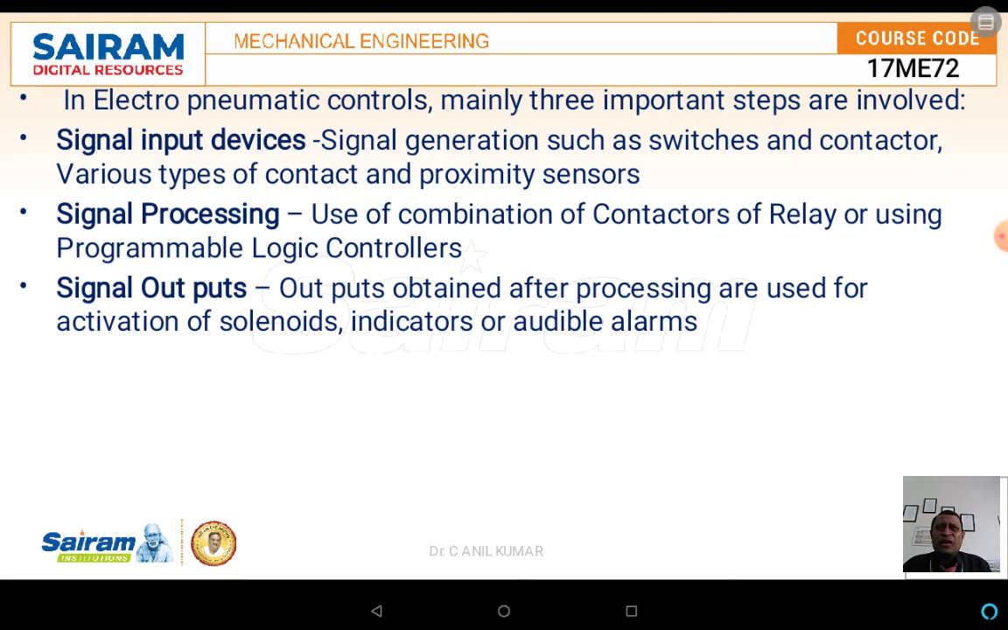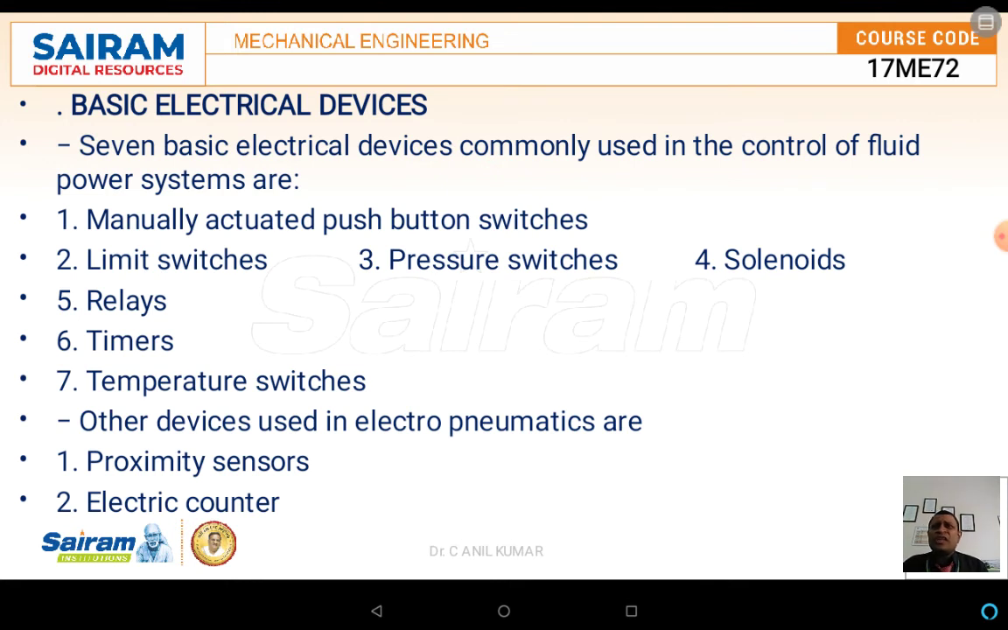In the processing operation, the contactors or the relays, or it may be the PLCs, can be used. If you take an example of the output, there the solenoids or the indicators are also used very easily. By using the electronic circuit in a pneumatic circuit, the complexity of the circuits can be avoided. Now in the next slide, we are discussing the basic elements of the electrical devices.